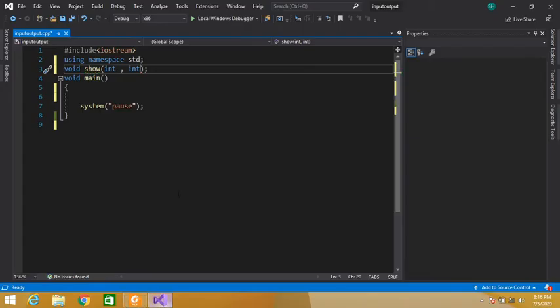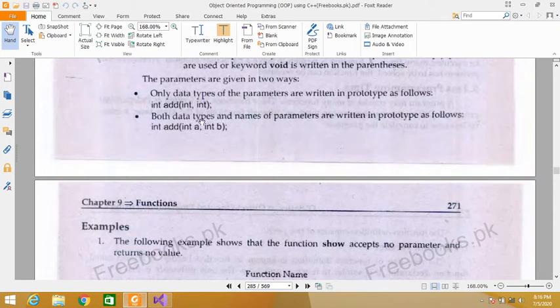So here we have only data types, so the error goes away. Both data types and names of parameters are written in the function definition, not the prototype, as follows.